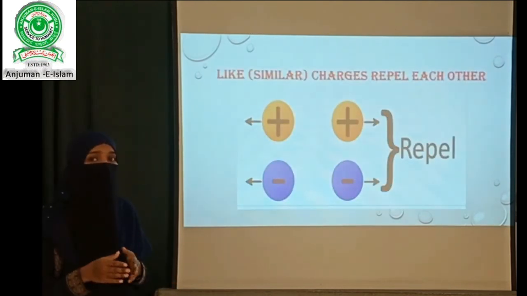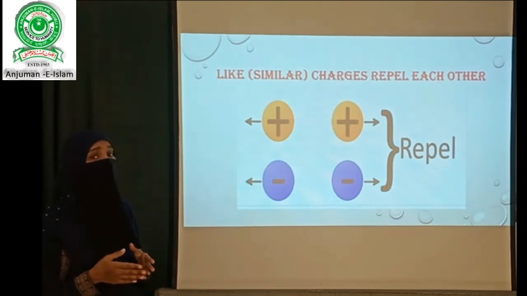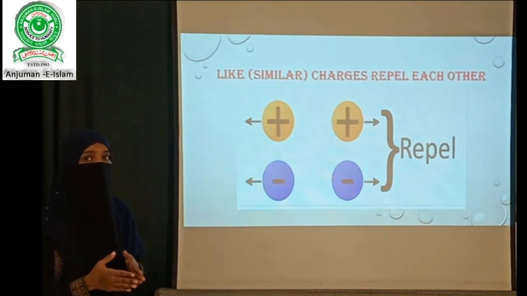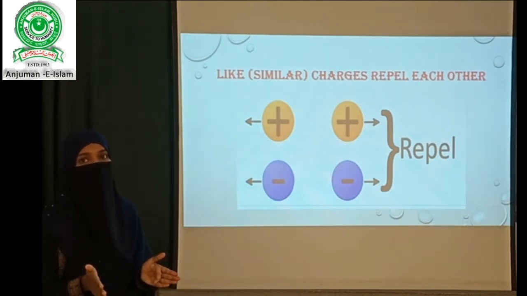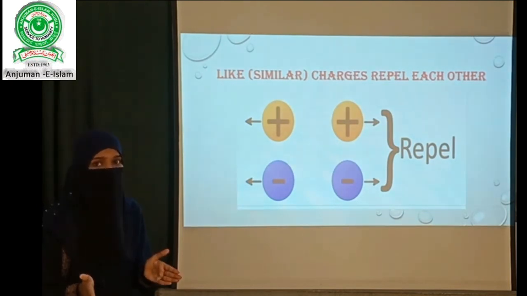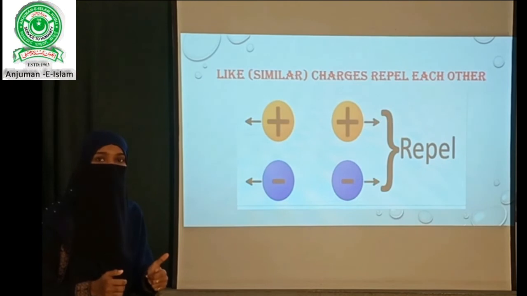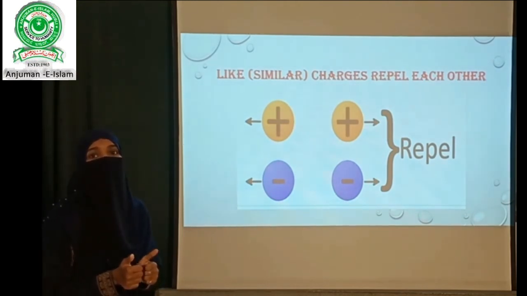whenever we have like charges, similar charges, there will always be repulsion between them. Like if I have one positive charge and there is another positive charge, they always start moving away, there is always a repulsion. Or if I have a negative charge, and there is another negative charge, then also there will be repulsion between them.